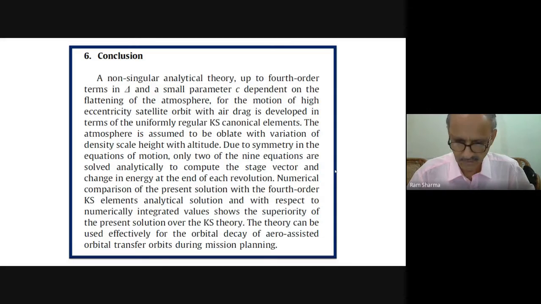I think we have to try these KS canonical elements for the restricted three-body problem. Some problem should be discussed and then see what the outcome may be. The atmosphere is assumed to be oblate with variation of density scale height with altitude.